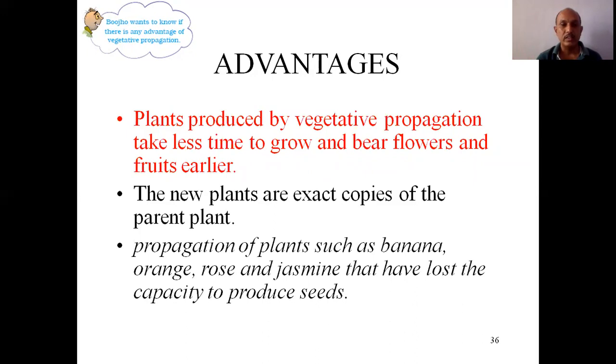And very important, the propagation of plants such as banana, yeah, orange, yeah, rose, yeah, jasmine, that have lost the capacity to produce seeds can be done by this process. So the plants which cannot produce seeds can be propagated by vegetative propagation, yeah, asexual reproduction.